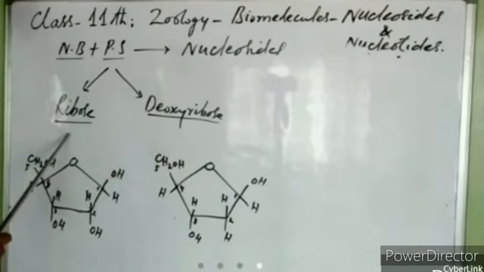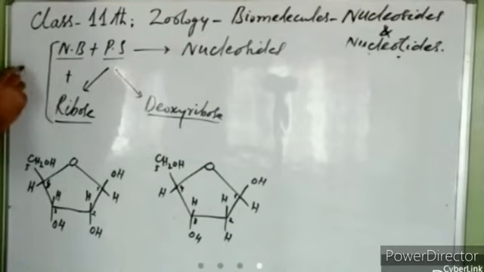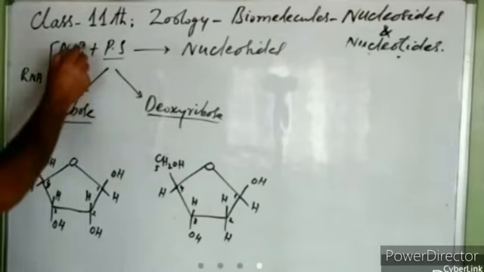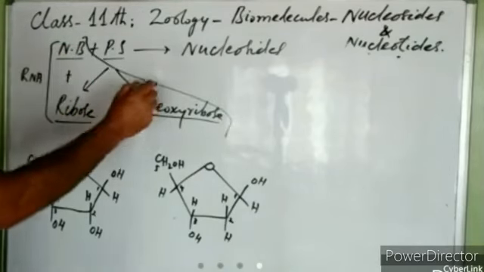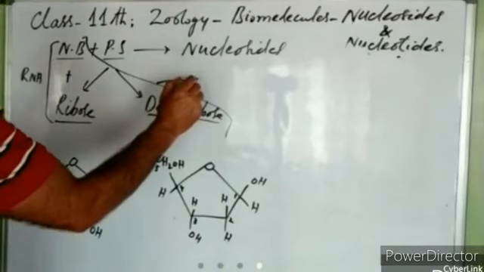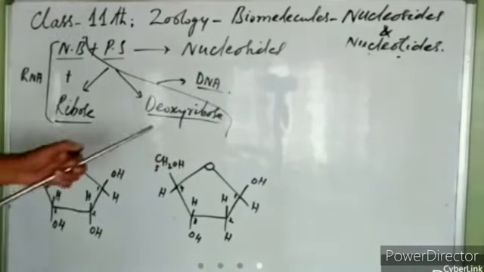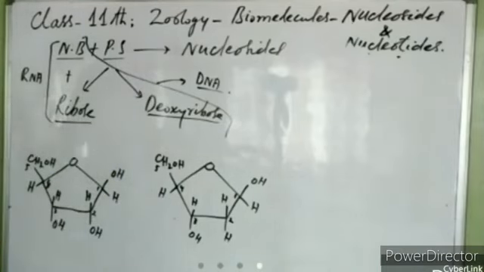If ribose combines with a nitrogenous base, it forms a nucleoside of RNA. When deoxyribose combines with a nitrogenous base, it forms a nucleoside of DNA. So we find deoxyribose in DNA and ribose in RNA.